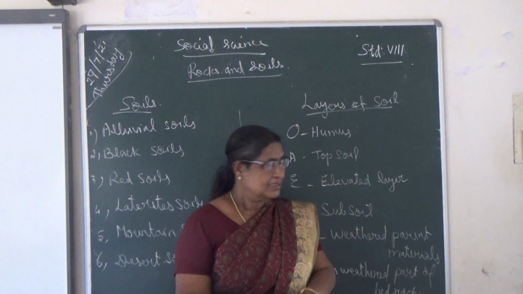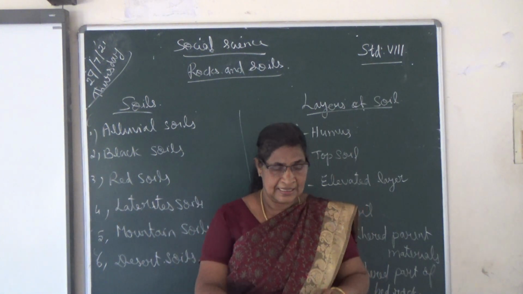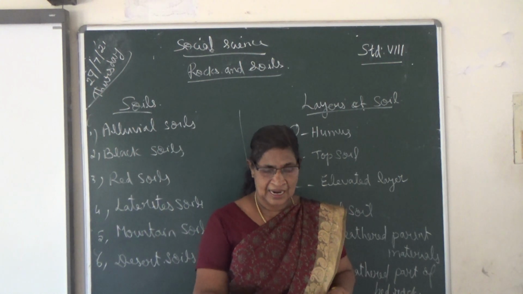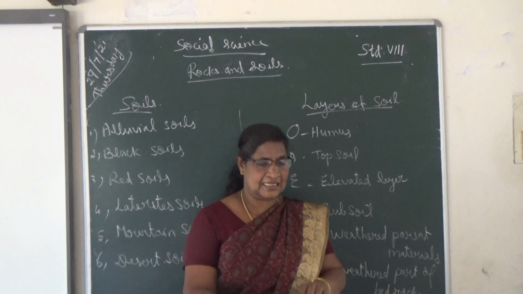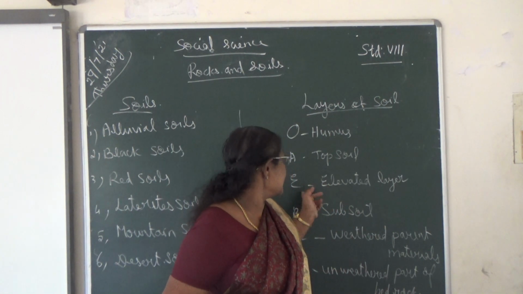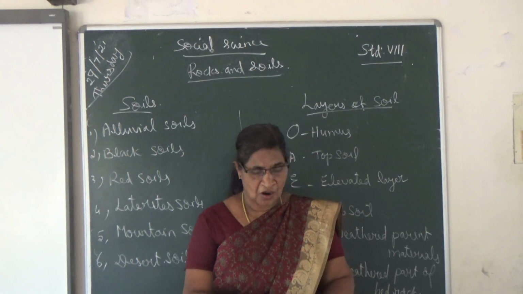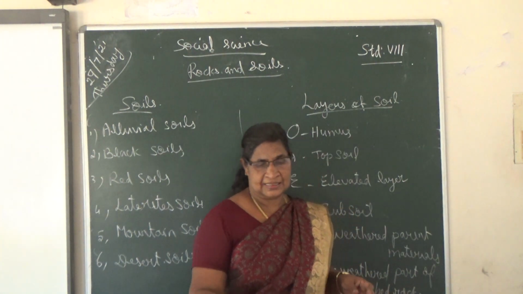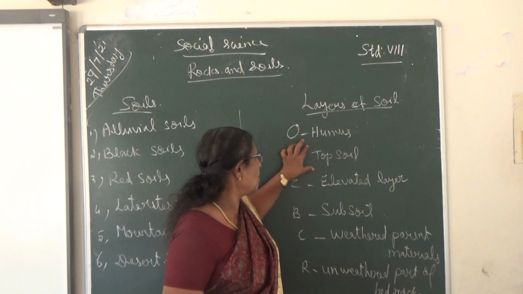Then E, the eluviated layer. This layer is significantly leached of clay, iron and aluminum oxide. The clay is removed and some reaction is going on in that soil. Then A, topsoil. It is composed of organic and mineral matter.